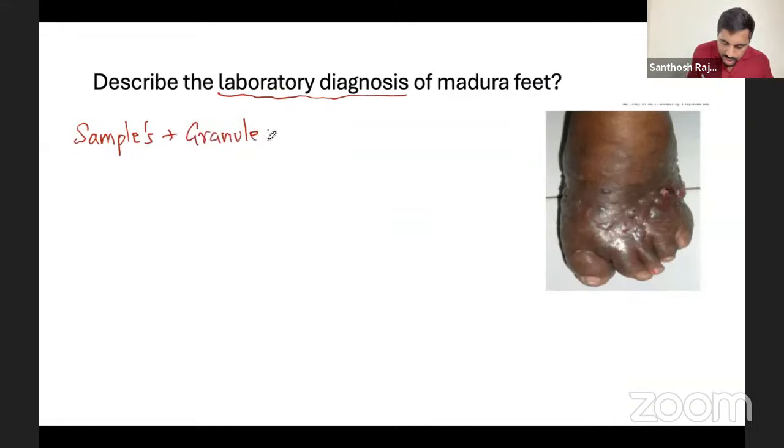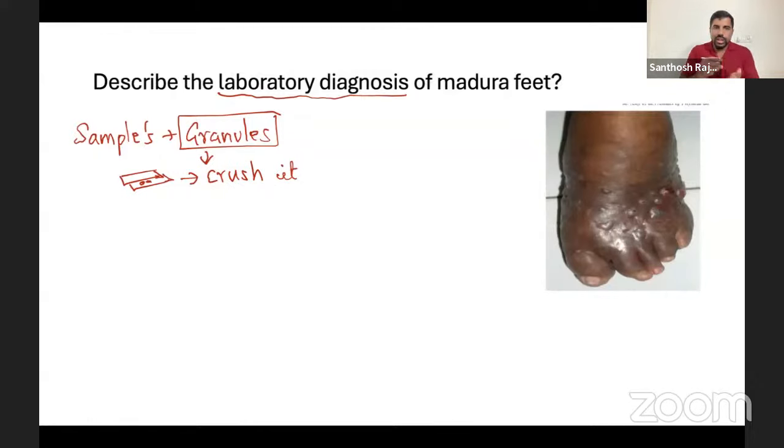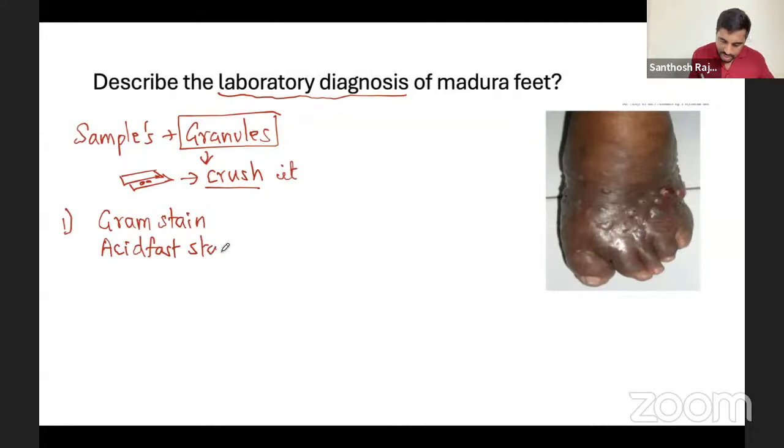What you have to do with these granules, this is important: you take two glass slides, put the granules inside, and crush between the two slides. After crushing, you do many things. First, you do a gram stain and an acid fast stain.